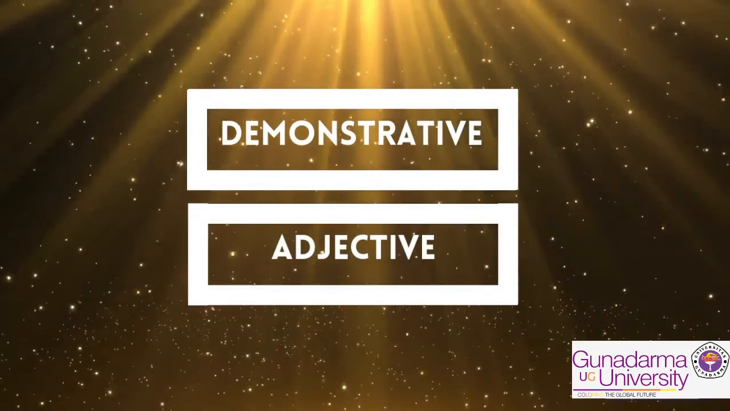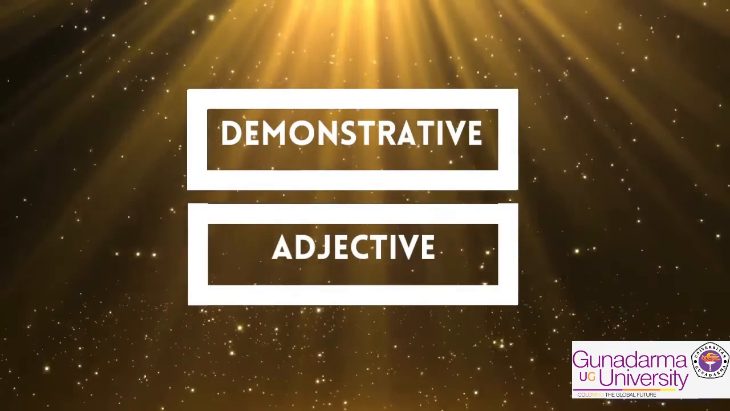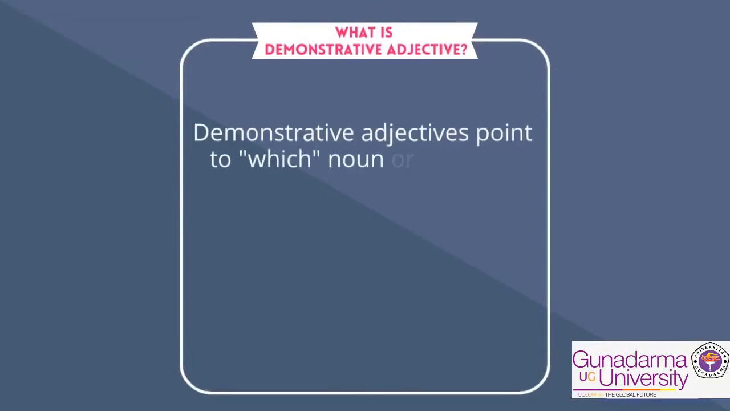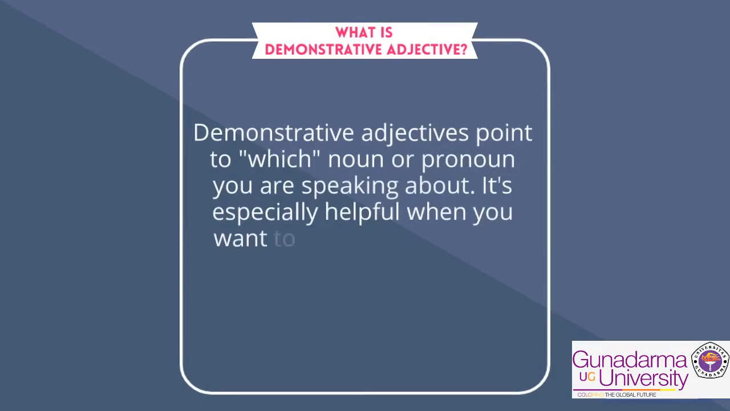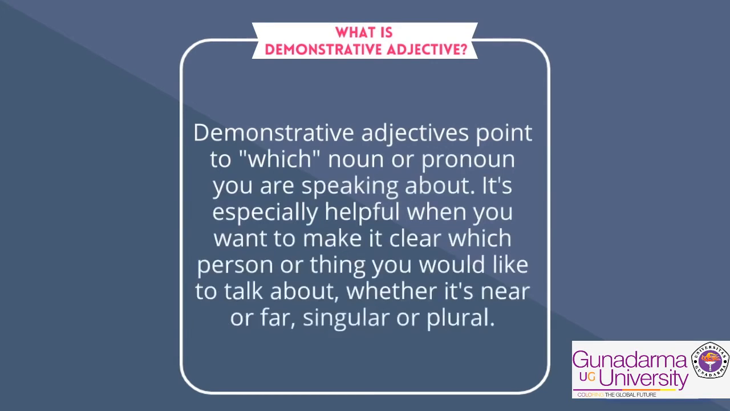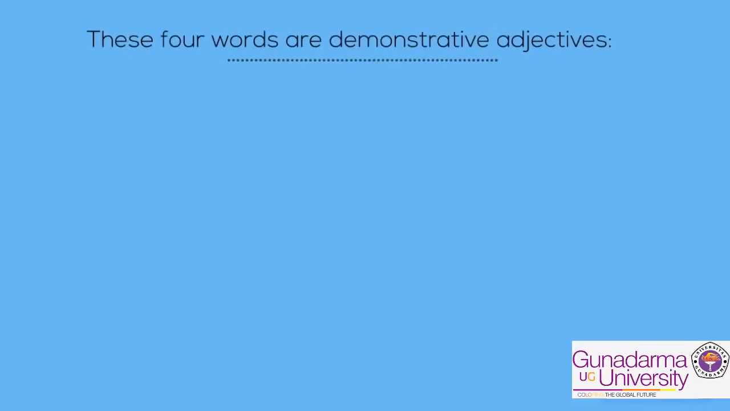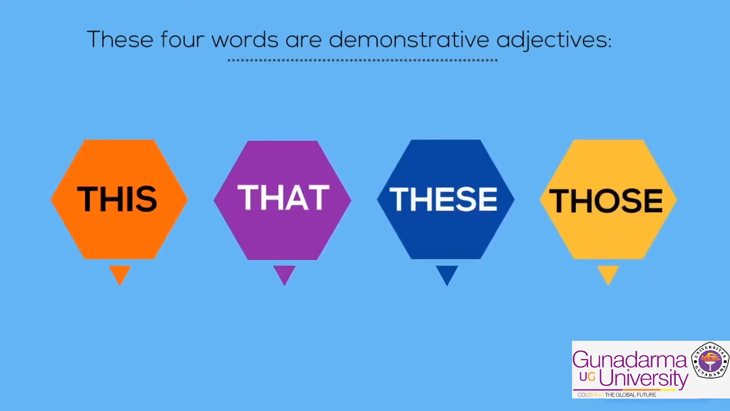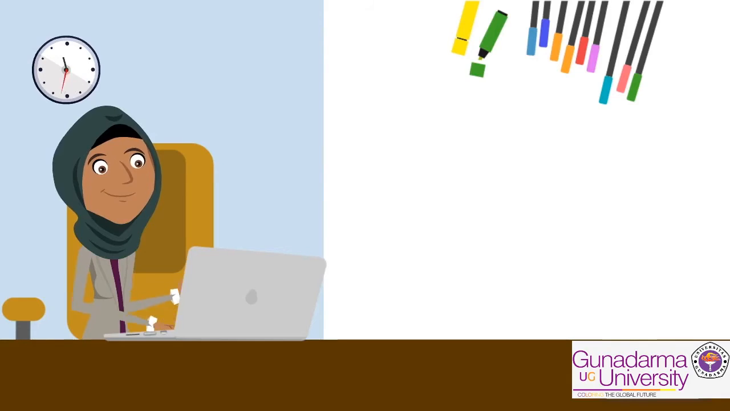Demonstrative adjective. Demonstrative adjectives point to which noun or pronoun you are speaking about. It's especially helpful when you want to make it clear which person or thing you would like to talk about, whether it's near or far, singular or plural. These four words are demonstrative adjectives: this, that, these, those.